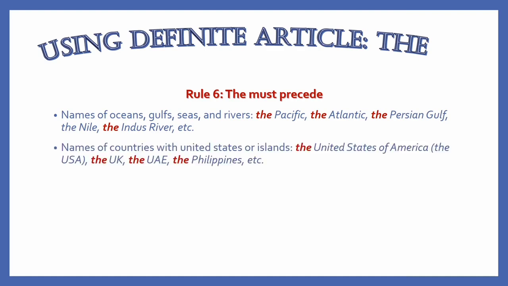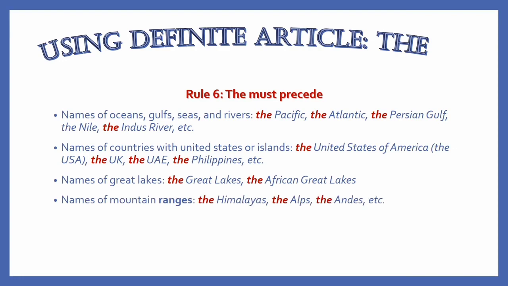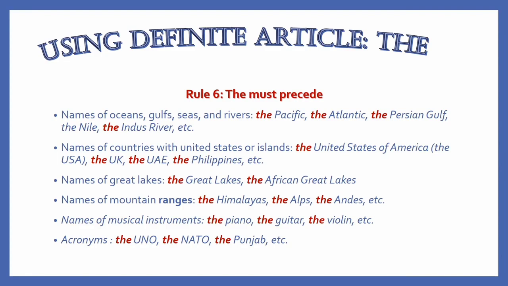Names of countries with United States or islands, like the United States of America, the USA, the UK, the UAE, the Philippines. Similarly, the names of Great Lakes and names of mountain ranges like the Himalayas and names of musical instruments like the piano, the guitar, the violin. And the article the must precede acronyms like the UN, the NATO, and the Punjab.